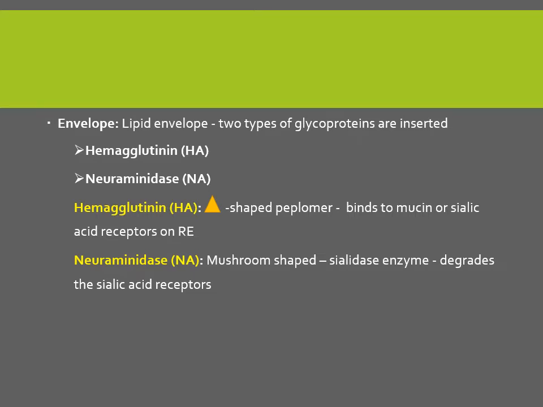So it degrades the sialic acid receptors which are present on the respiratory epithelium. So hemagglutinin is helping the virus to bind to these receptors, whereas the neuraminidase is helping in removing the virus from these receptors.